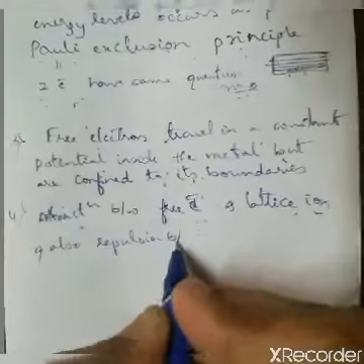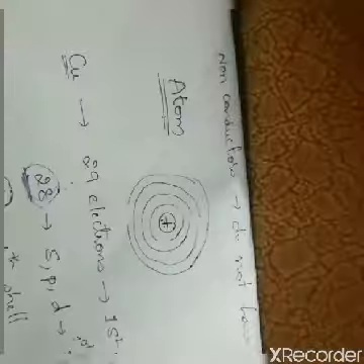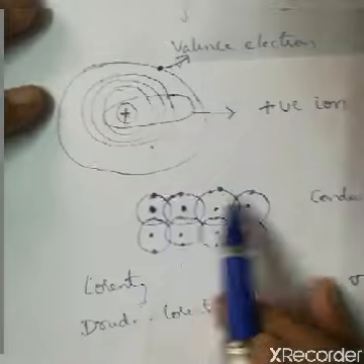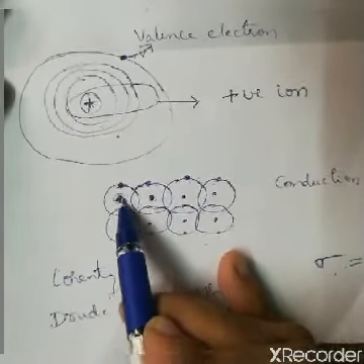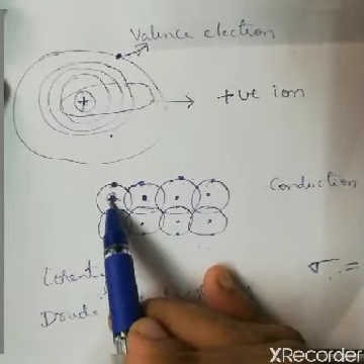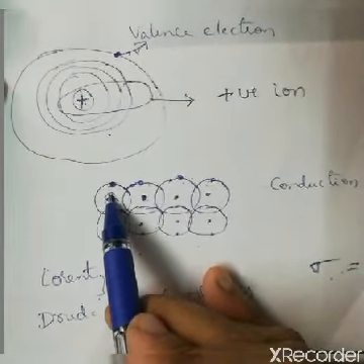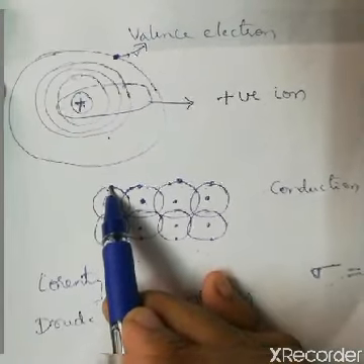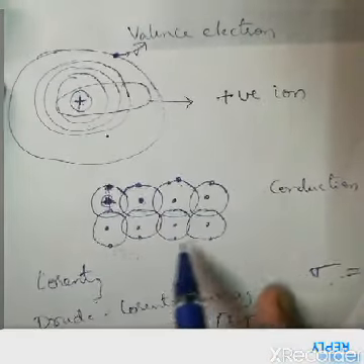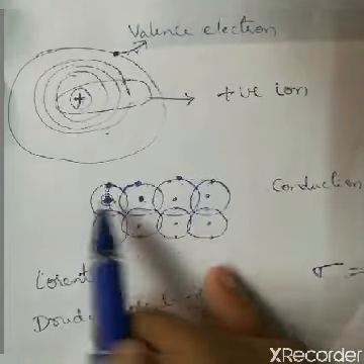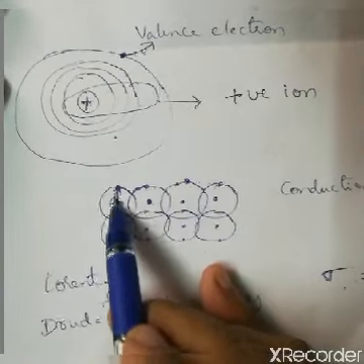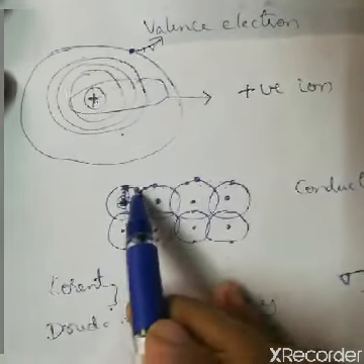As I said, from this figure, here electrons are free to move. When this electron leaves, this will become a positive ion core, that is a positive nucleus along with the core electrons. This will become a lattice ion, and this is the valence electron. Now this valence electron is moving throughout the body of the metal and is experiencing a constant potential. That was the third assumption. And the fourth assumption was that the force of attraction between these two is very negligible, and also the force of repulsion.